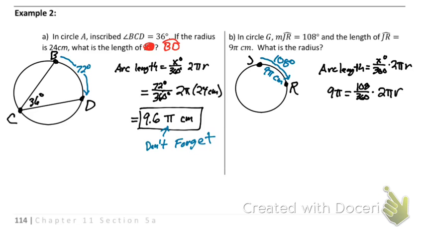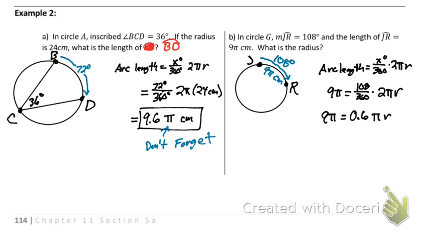Now it's just solving for this. I would take 108 divided by 360 and multiply it by 2 in my calculator, and it's going to come out to a decimal. So 9 pi is going to equal, I got out, 0.6 pi r.